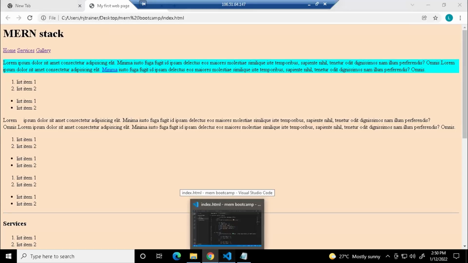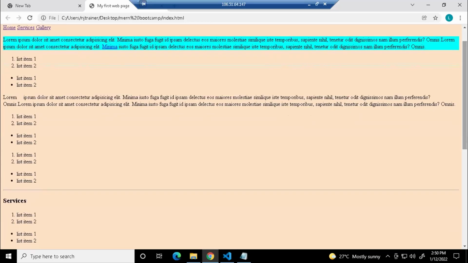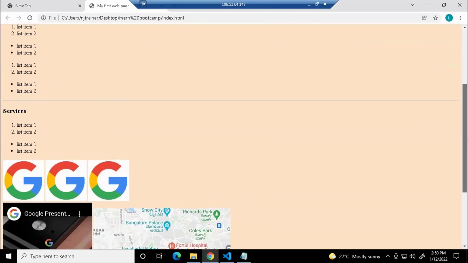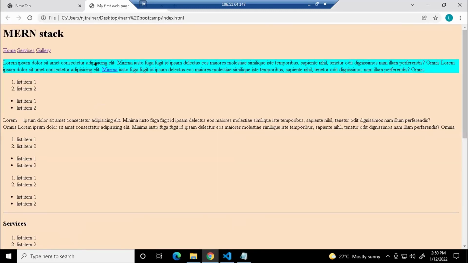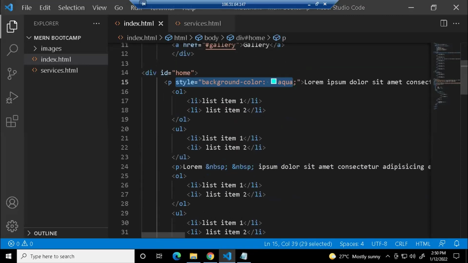Okay, now my question is, let us say for example, I want to use a background color, say aqua, on all the paragraphs I have in my document. What should we do? Like we have two paragraphs in the entire file, right? So I want to apply the same background color to all the paragraphs. How can I do it? So you should do the same thing. You have to take the style property and give it on all the paragraphs, whatever you have in your document. Am I right? Yes.